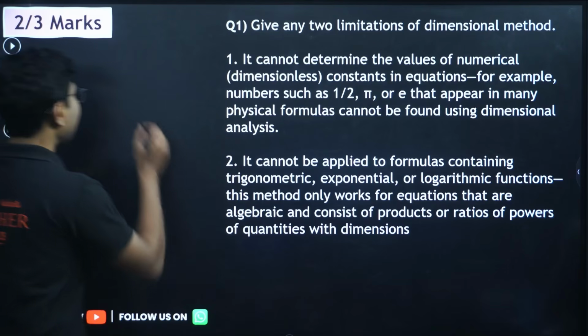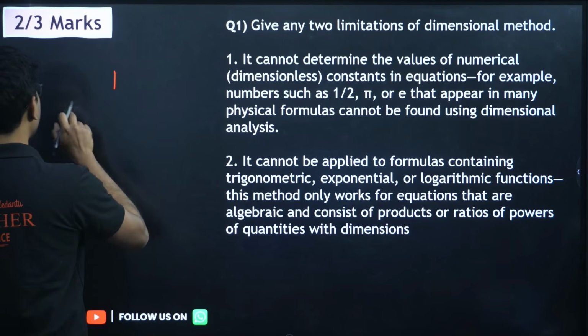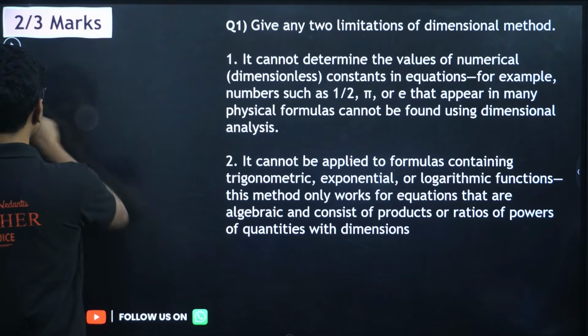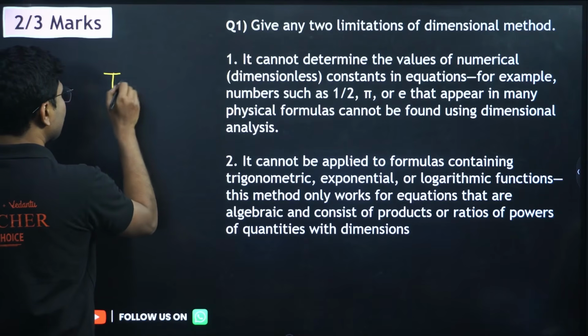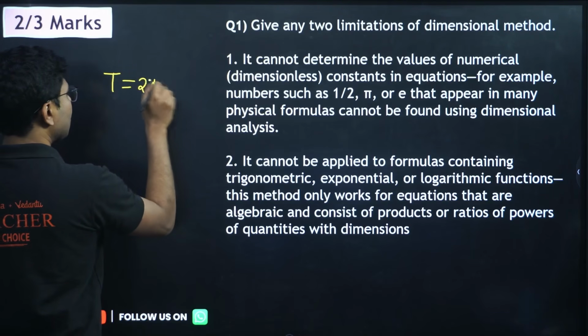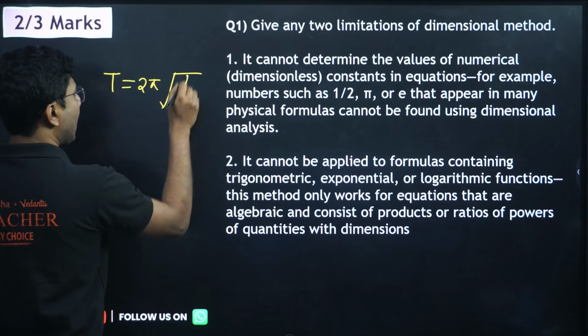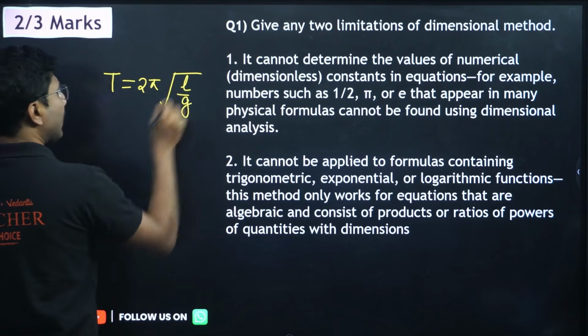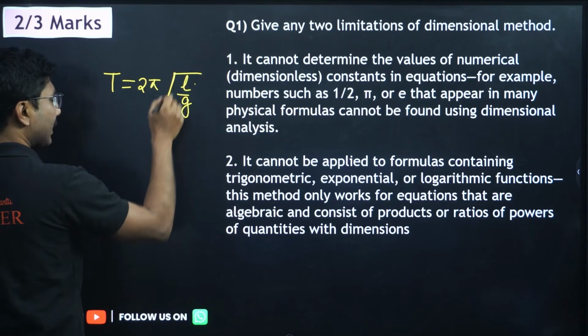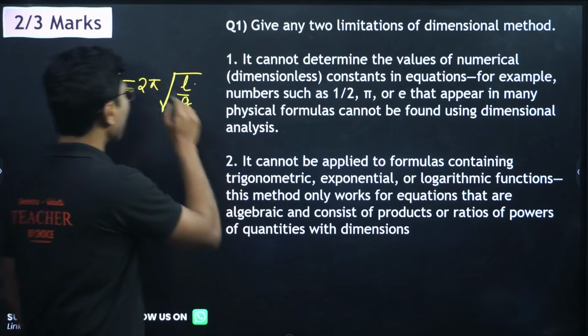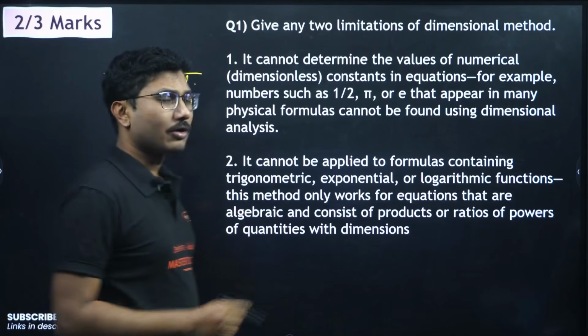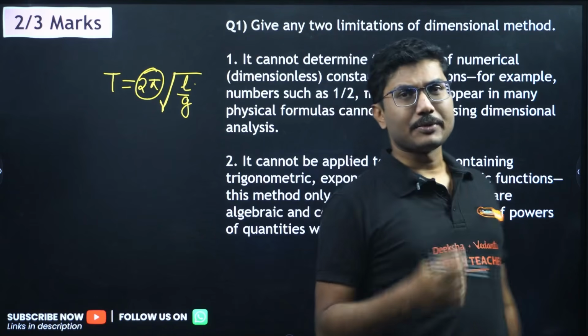For example, the time period of a simple pendulum is given by T equals 2 pi square root of L upon g. The square root of L by g can be obtained, but the constant 2 pi cannot be calculated using dimensional analysis.